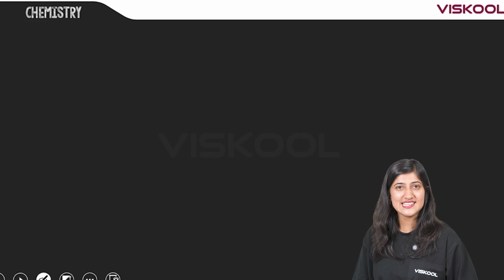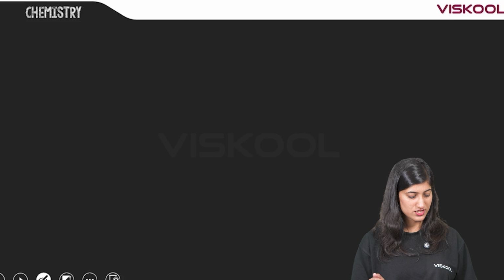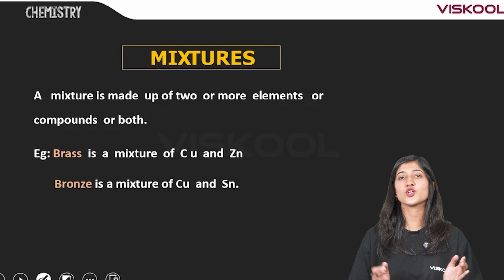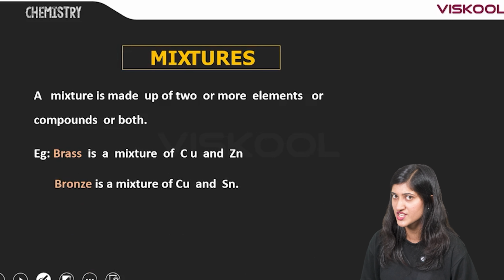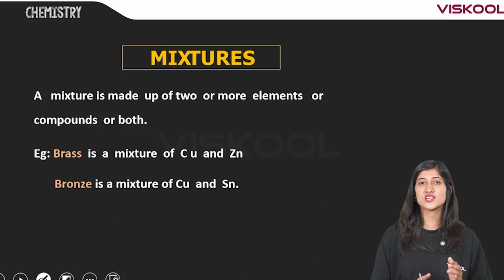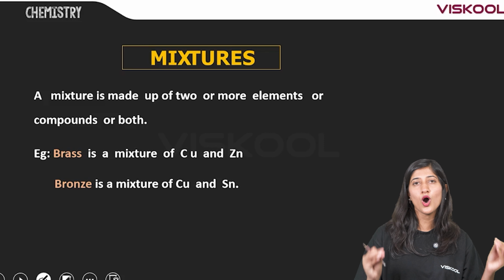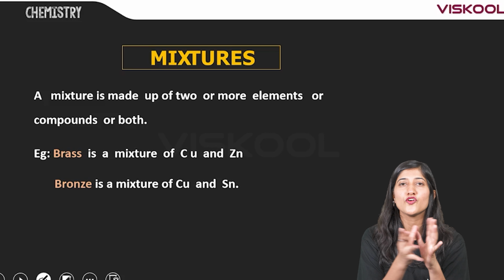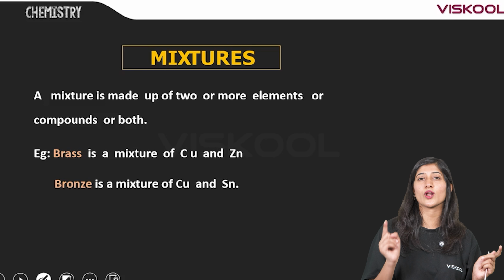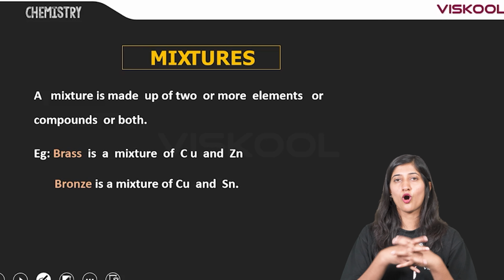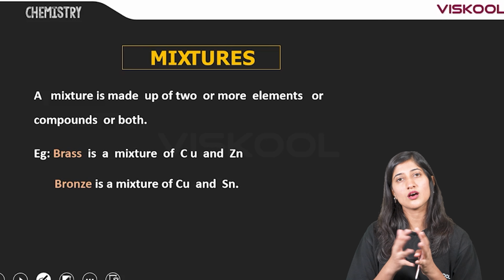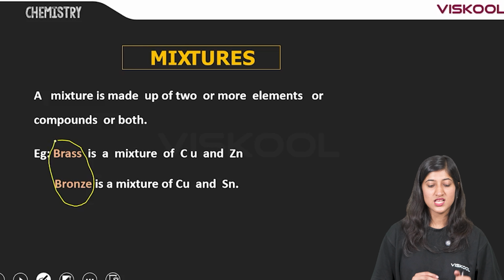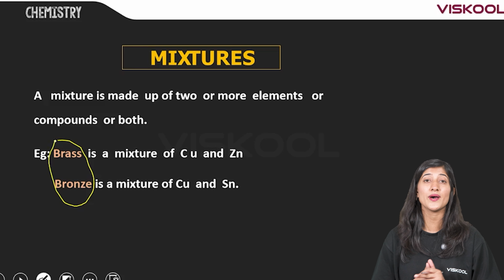Now, moving on to the next topic, mixtures. These mixtures can again be classified on the basis into homogeneous and heterogeneous mixtures. Now, what is a mixture? A mixture is made up of two or more compounds combined together. Two or more elements combine to form compounds. Now, two or more compounds combine to form mixtures. What is the example? Brass and bronze. Brass is a mixture of copper and zinc.